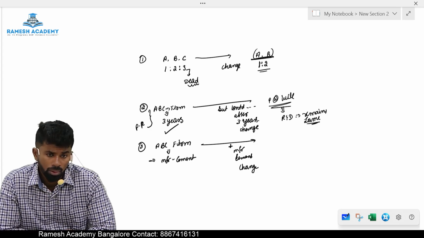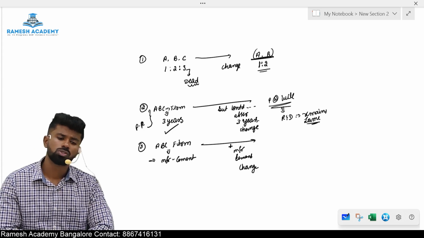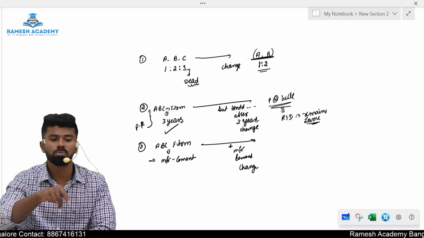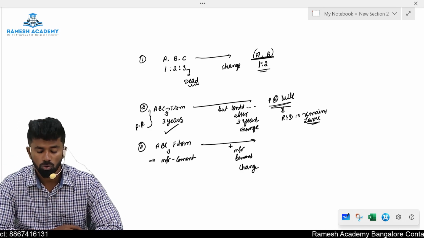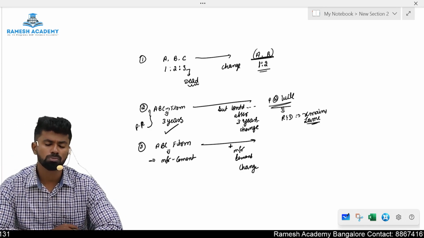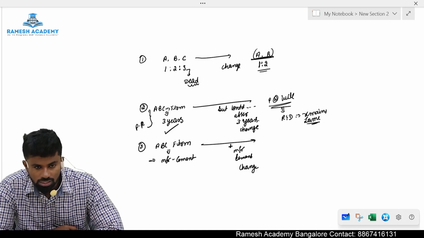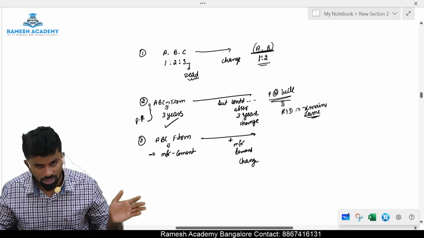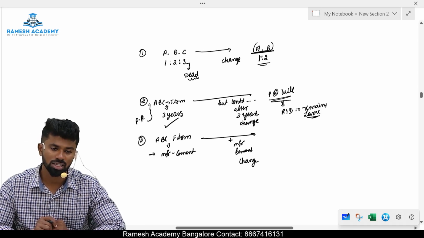Third scenario where the changes happen. So there is a partnership firm carrying only one business. Now they're adding one more business, one more adventure, or one more business undertaking. In that scenario also, the law provides that the rights and duties remain the same unless the parties agree otherwise.